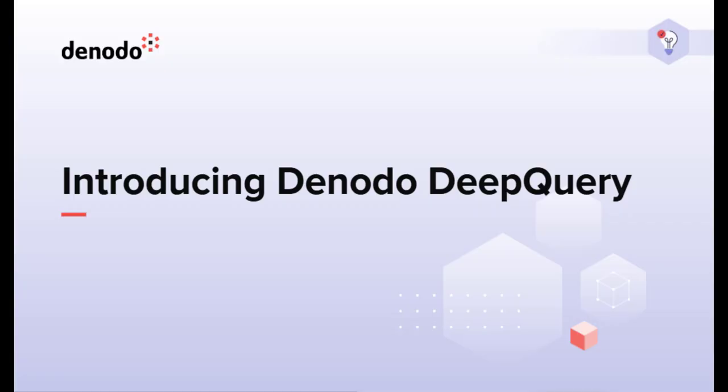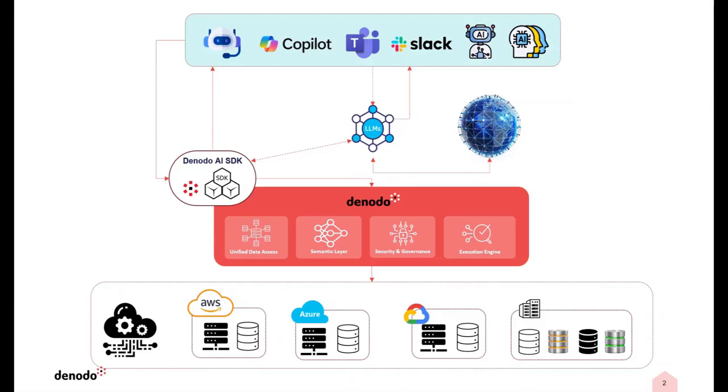Introducing Denodo Deep Query. Deep Query goes beyond simple information retrieval and enables complex analysis that requires deeper reasoning. Deep Query is a new capability of Denodo's AI SDK, which integrates with large language models and leverages the Denodo platform to provide secure, unified, and real-time enterprise data to AI applications through a simple API.